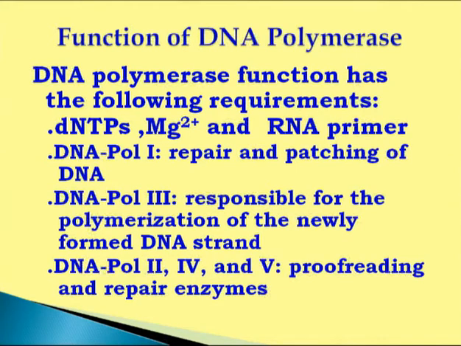All polymerases, whether polymerase 1, 3, 2, 4, 5 types characterized in eukaryotes, but polymerase 1 and 3 are the important enzymes.